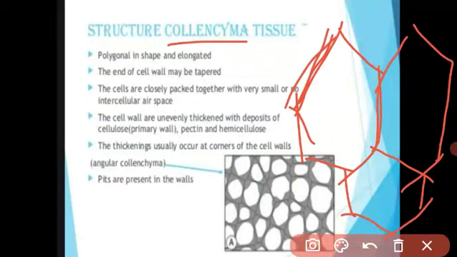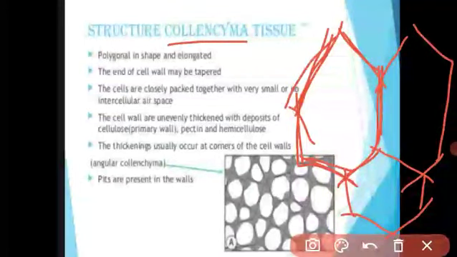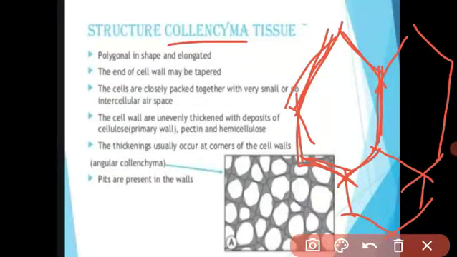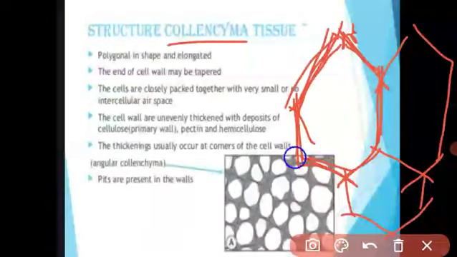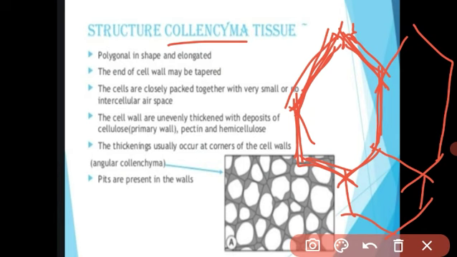Means their wall is very thick. Due to this, the cell wall has pectin, cellulose and proteins. Due to this protein the cell wall is very thick. Understood? What is the structure of collenchyma? Collenchyma is polygonal in shape. Thick wall. The corner has a tapering end. The cell wall is made of cellulose and pectin. It is a protein. Due to this protein, the cell wall is thick. There is no intercellular space present in the collenchyma.